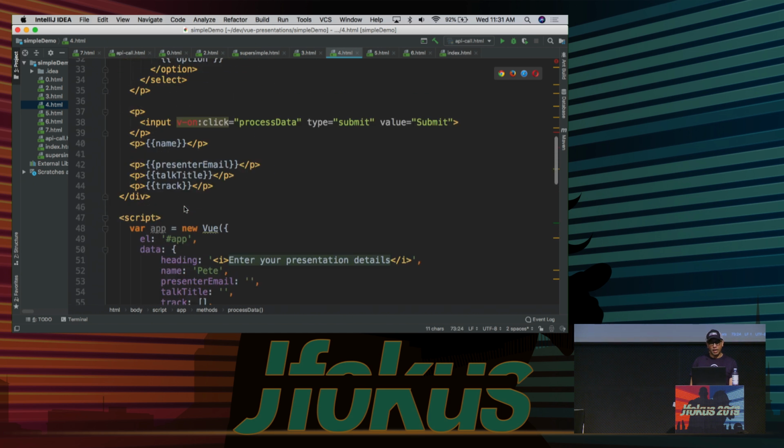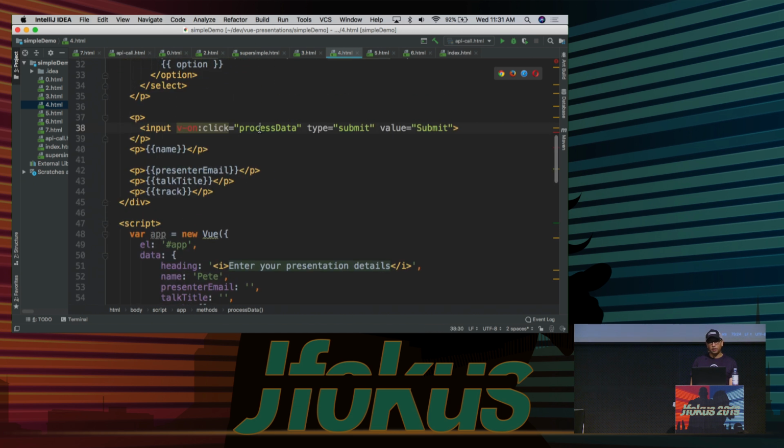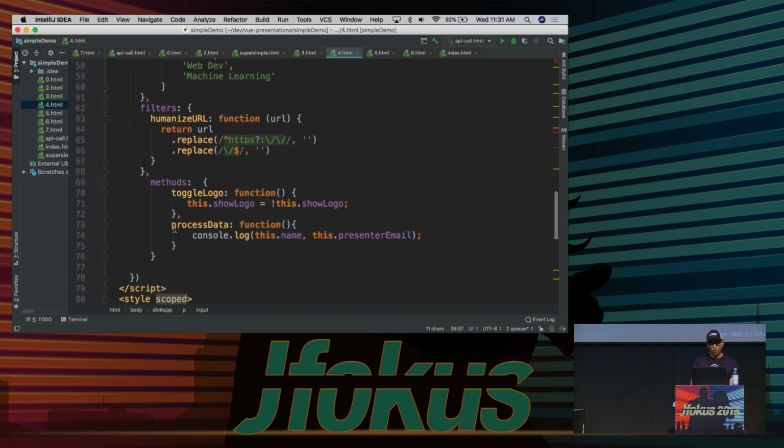And again, we have v-on:click, go and invoke process data, which is this method right here. And in this case, I'm just basically just printing it out to the console. But of course, we would want to do a server call.